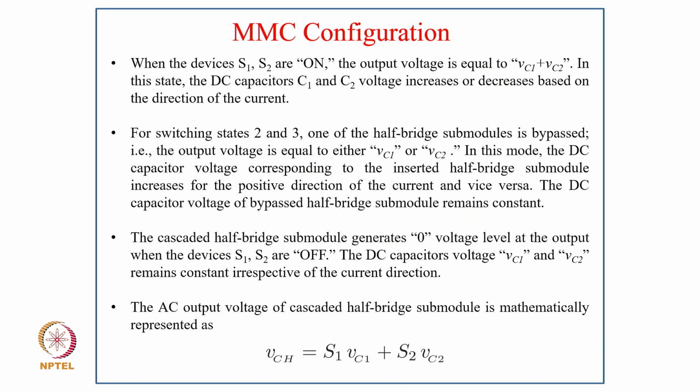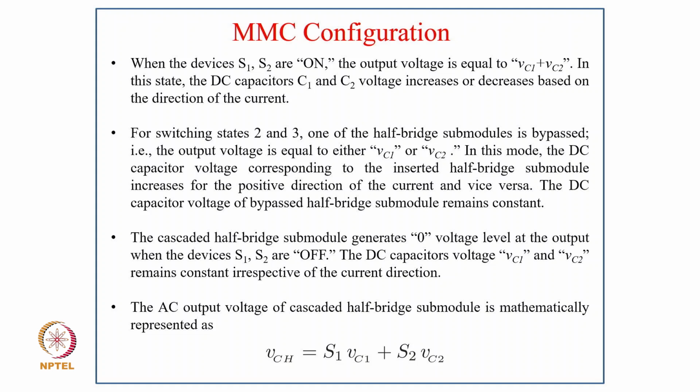When the devices S1 and S2 are on, the output voltage is equal to VC1 plus VC2, and in this state the DC capacitor voltages of C1 and C2 increase or decrease based on the direction of the current. For switching states 2 and 3, one of the half bridge submodules is bypassed, and the output voltage is equal to either VC1 or VC2. In this mode, the DC capacitor voltage corresponding to the inserted half bridge submodule increases for the positive direction of the current and vice versa, and the DC capacitor voltage of the bypassed half bridge submodule remains constant.